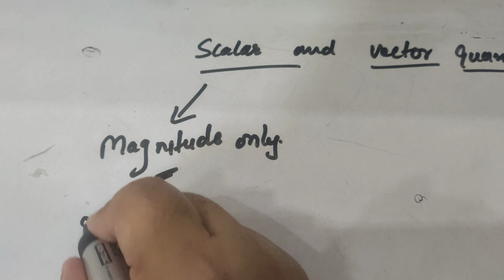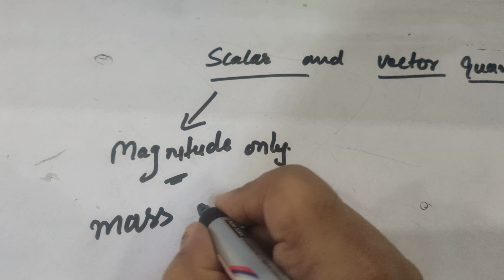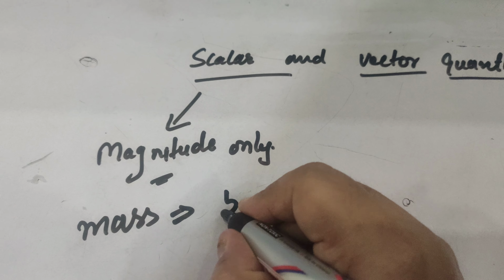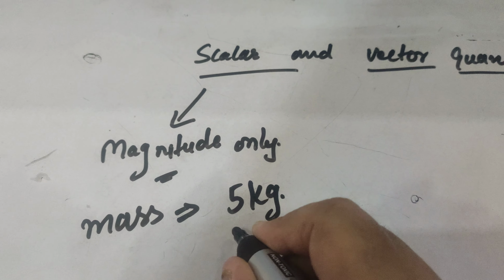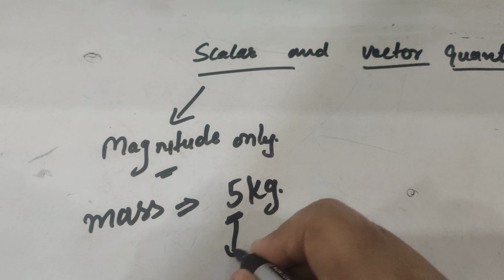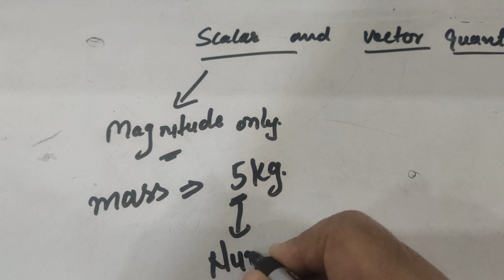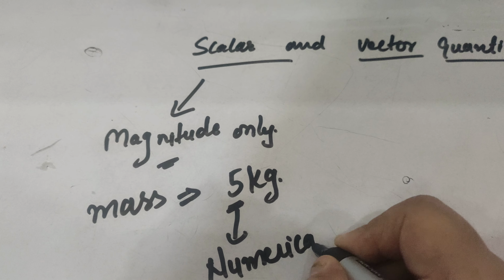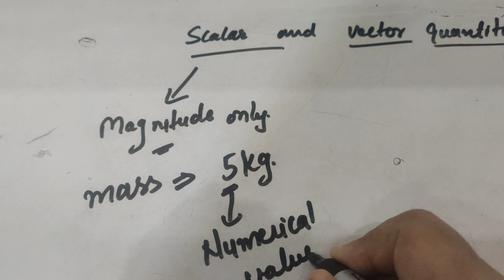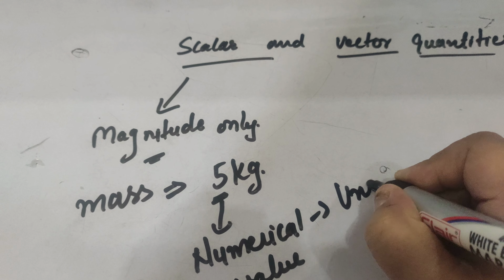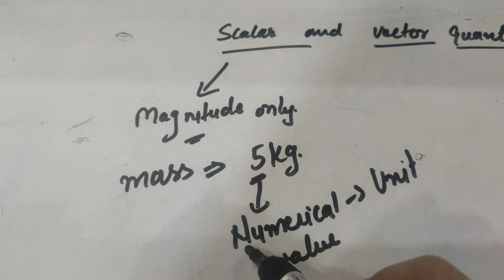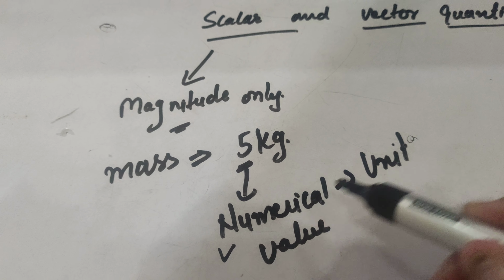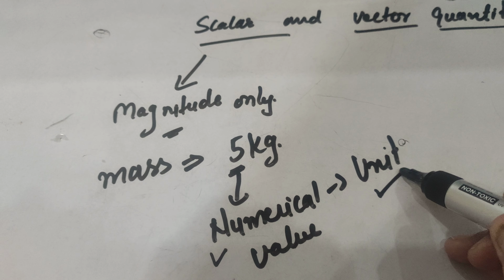For example, mass. Mass we write like 5 kg. So it is having only magnitude, which is the numerical value and unit. So any scalar quantity can be represented by a numerical value followed by the unit.